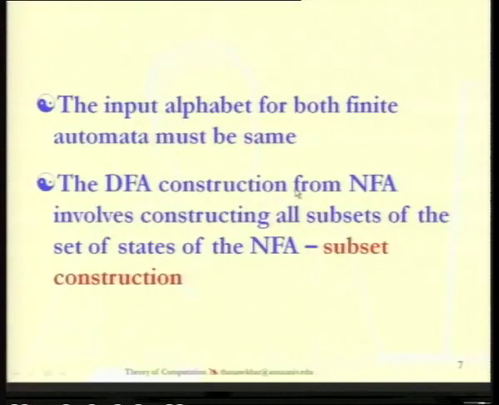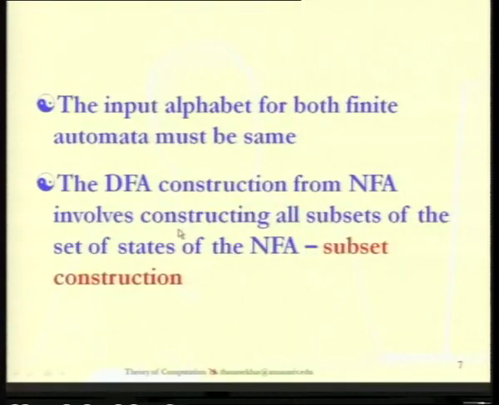The next is the input alphabet. We have seen that the language recognized by both NFA and DFA is the same. So if they are going to be the same, there should not be any change as far as the input alphabet is concerned. The alphabet for the given NFA should be the same as the alphabet for the deterministic finite automata, then only there will be equivalence. If you are allowed to change the alphabet for the NFA and DFA, the language generated by the two finite automata will be different.